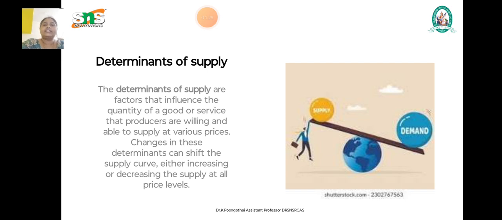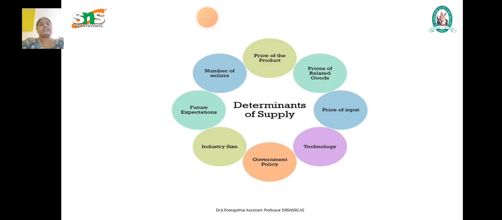So that is the determinants of supply. We have different determinants here, and in detail we are going to see them.